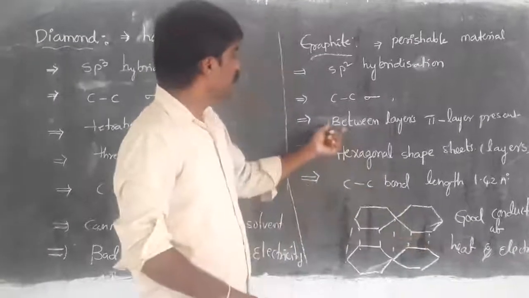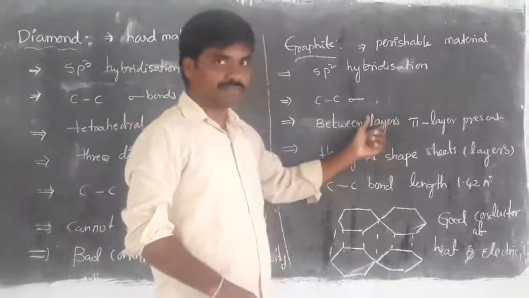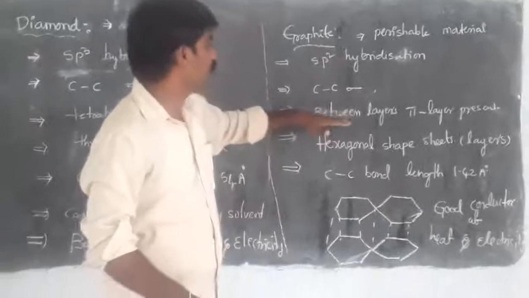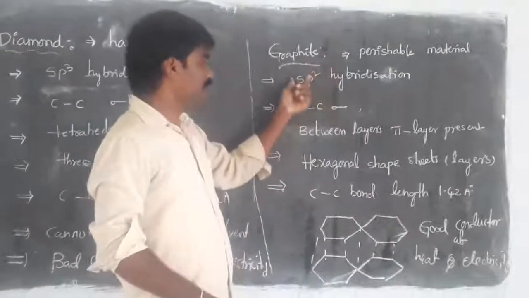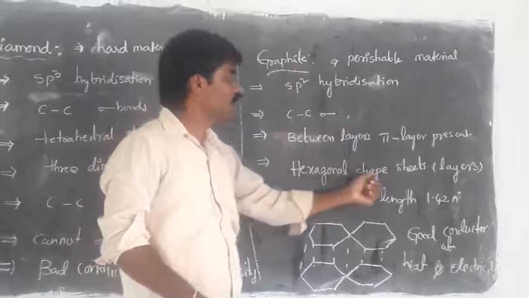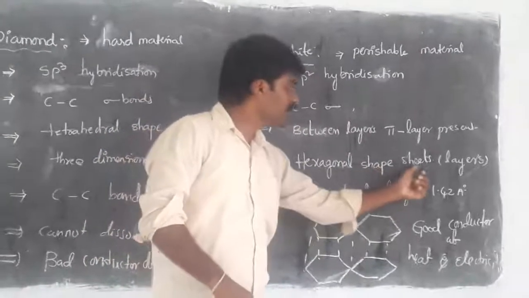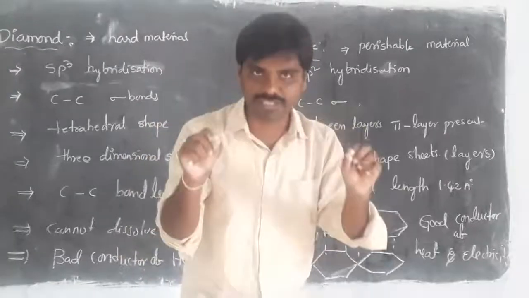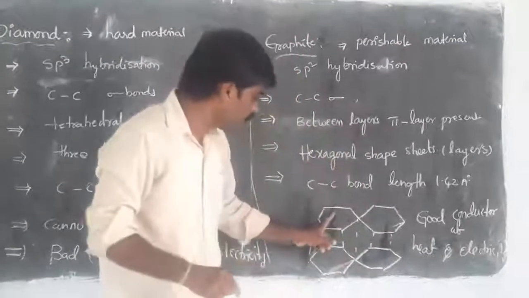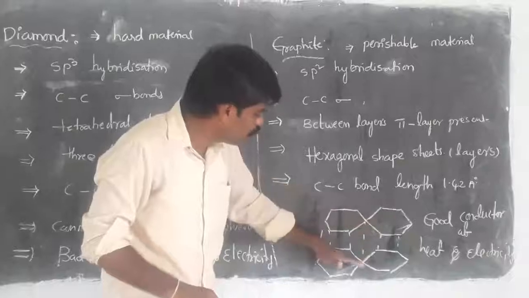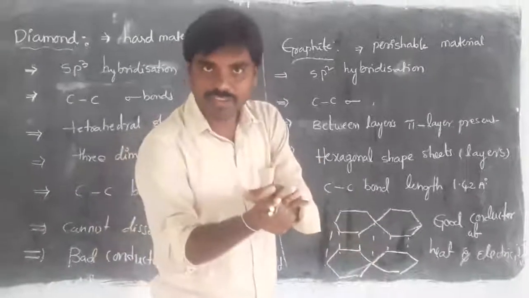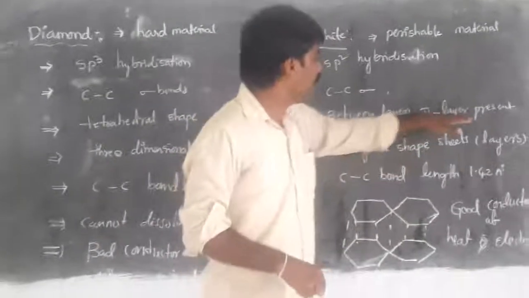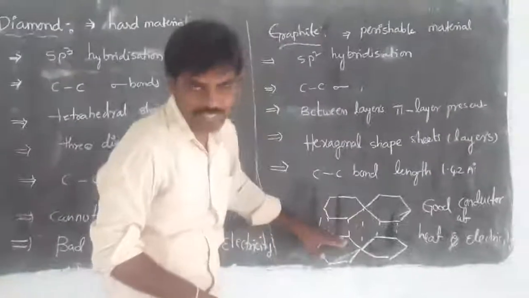Between carbon layers, due to sp2 hybridization, it has a hexagonal shape in the form of sheets, like the structure of tree cords. So between two layers we have the pi bond. Due to that, a pi layer is present between the two layers.